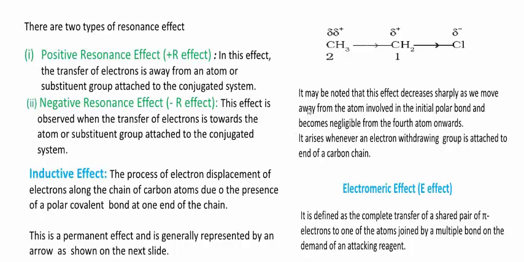Here it may be noted that this effect decreases sharply as we move away from the atom involved in the initial polar bond and becomes negligible from the fourth atom onwards. It arises whenever an electron withdrawing group is attached to the end of a carbon chain. See here, inductive effect. In that type of effect also there are two types. One is negative inductive effect, another one positive inductive effect.